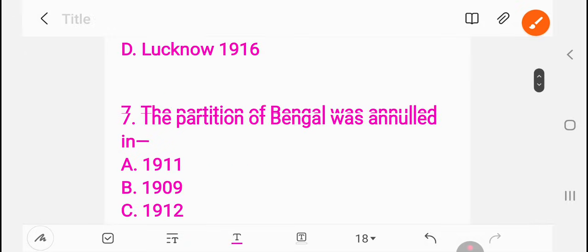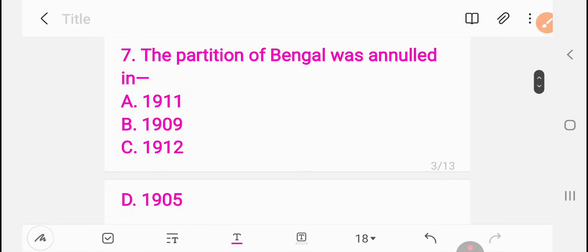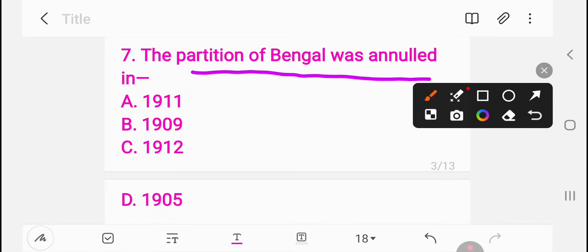Then question 7. The partition of Bengal was annulled in: 1911, 1909, 1912, 1905. The partition of Bengal was annulled in which year? Question number 7, the right answer is A, 1911.